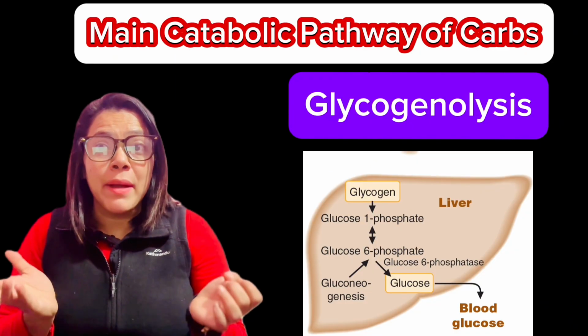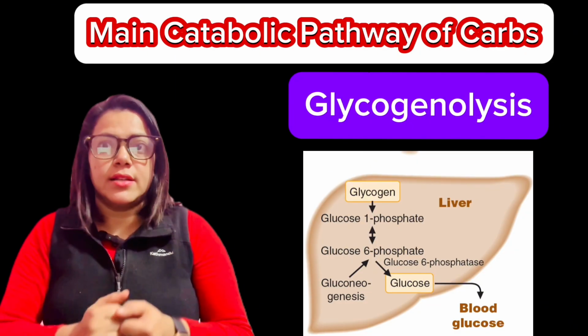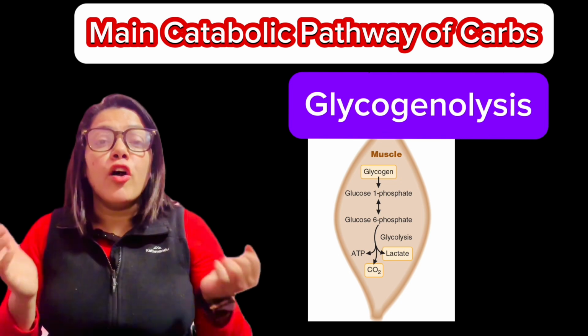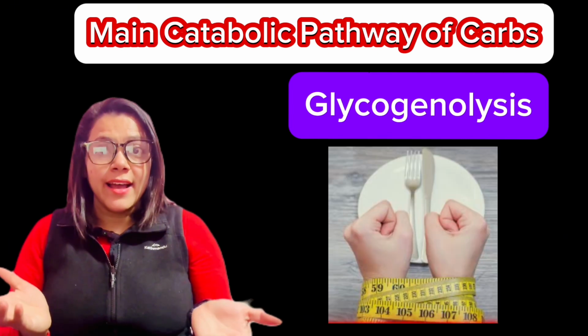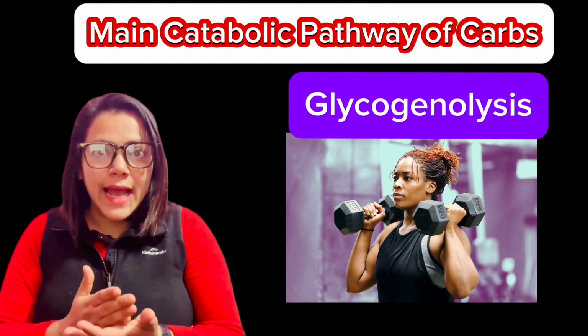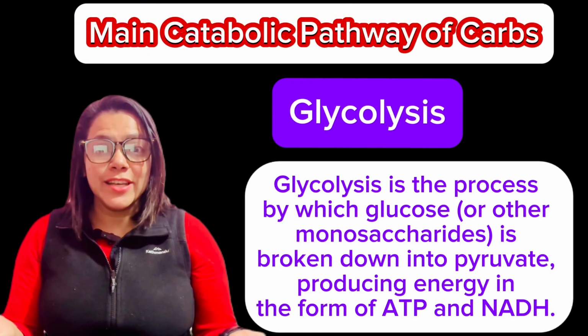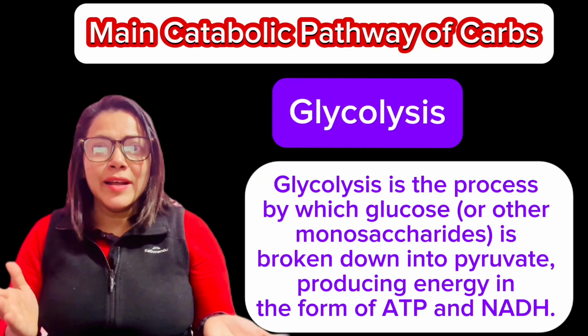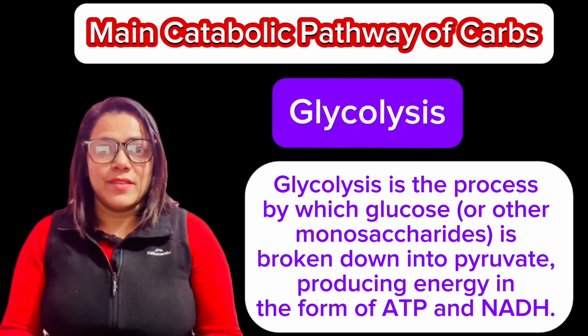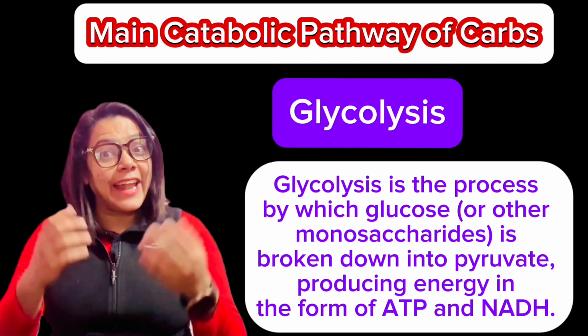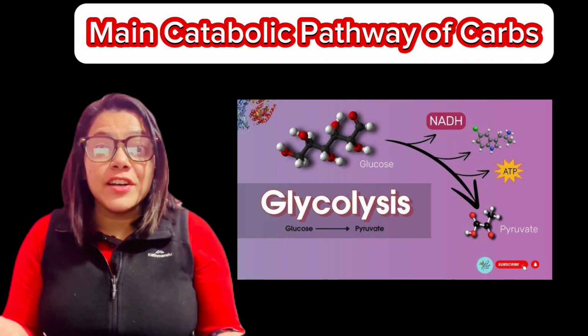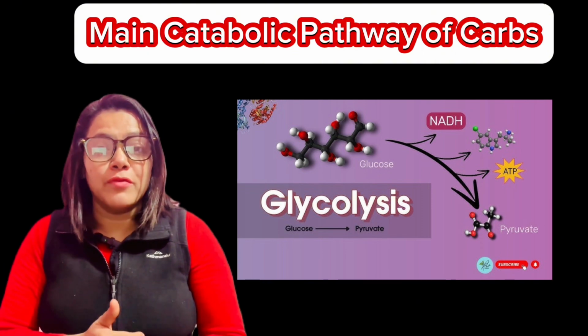This occurs mainly in the liver and muscles, especially when blood glucose levels are low, such as during fasting or exercise. Glycolysis is the process by which glucose is broken into pyruvate, providing energy in the form of ATP and NADH. It occurs in the cytoplasm of the cell.